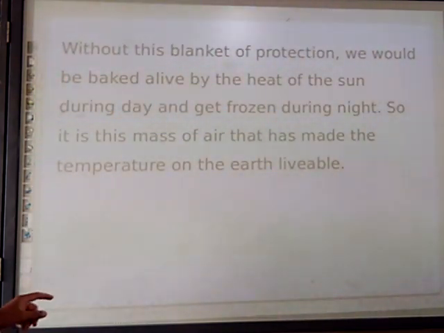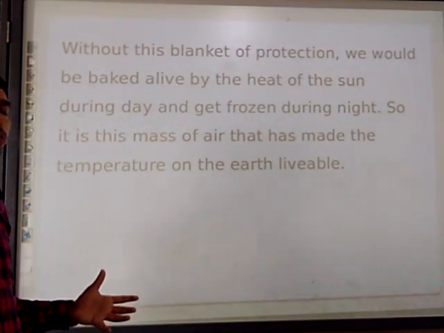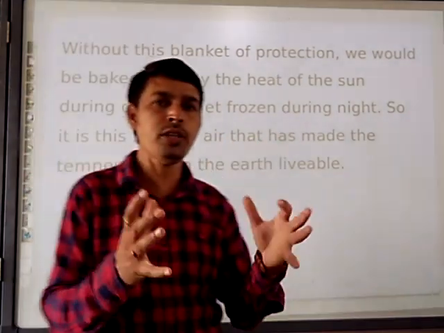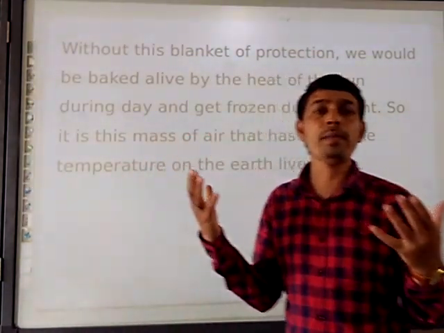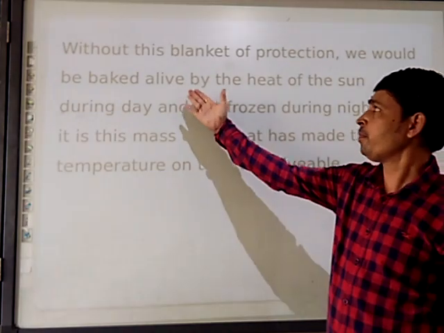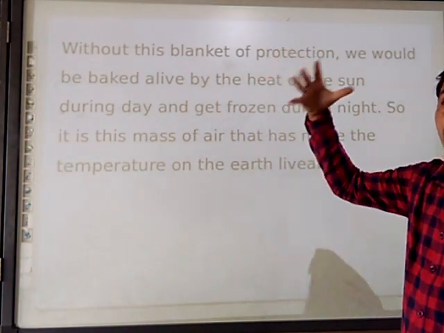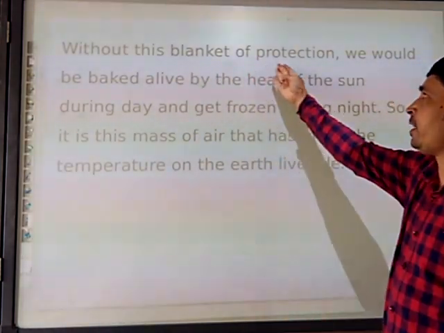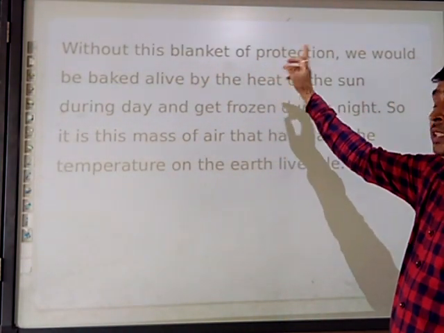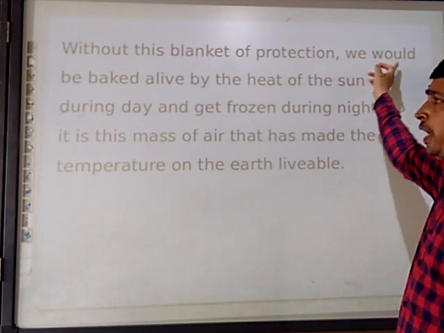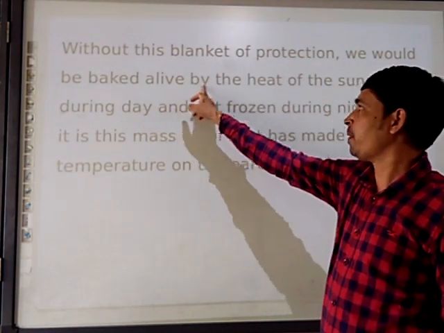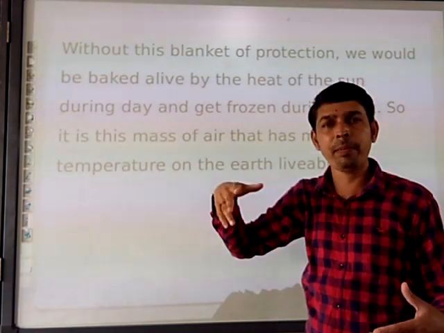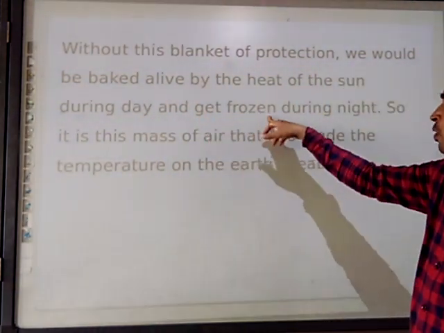Without this blanket of protection, what is going to happen to us? If the huge blanket of air is not with us, there will be no protection for us from the harmful rays coming from the sun. Without this blanket of protection, we would be baked alive by the heat of the sun during the day, and at night we would get frozen.